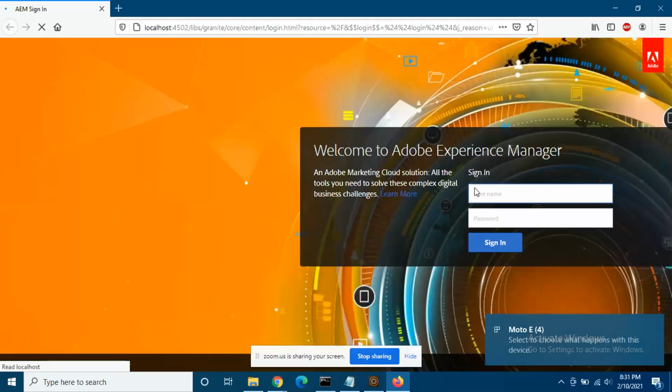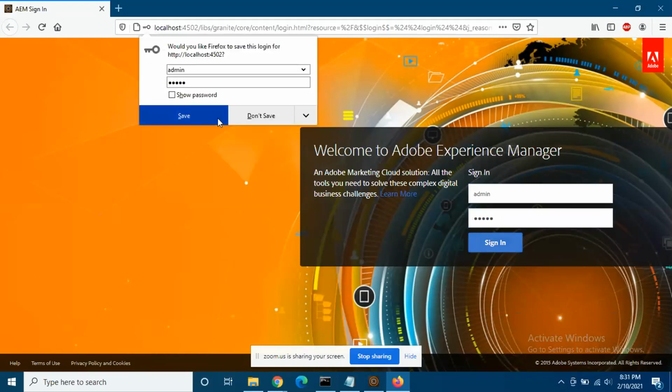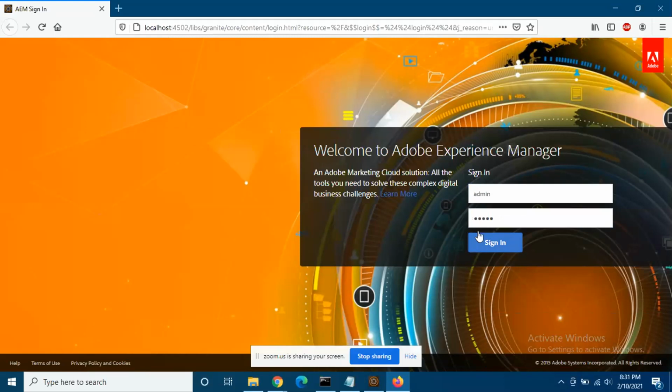If it's Firefox, it will try to open Firefox, right? Okay, now log in here. Username is admin. Password is also admin. You can save it over here. You don't have to go again and again. Sir, it is taking too much time to go to the login page.